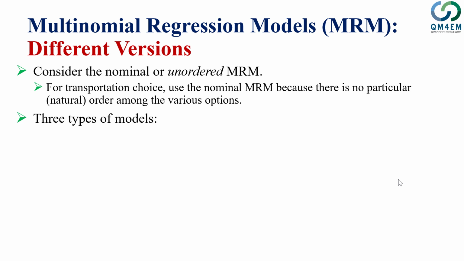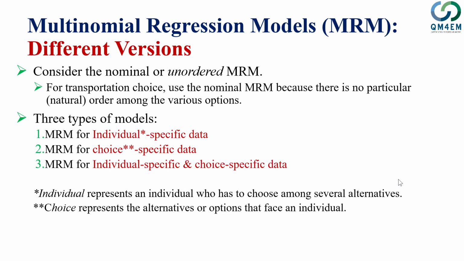In principle, we can assume 3 different types of models under the multinomial regression model. The first is the case when we have individual specific data. What does individual specific data mean? I'm going to tell you shortly. Then we may have a case in which we have choice specific data, and then a case in which we have both individual and choice specific data.